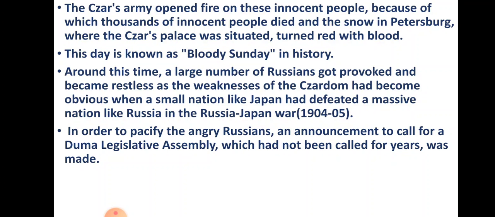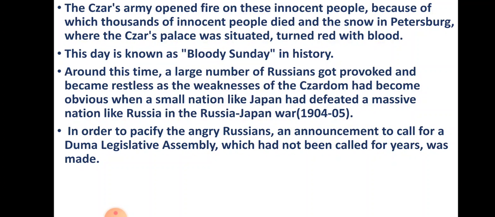So the Tsar's palace turned red with blood. See, there was snow in Petersburg, and in Petersburg there was the palace of the Tsar, and they killed. Because of the blood of these innocent people, that place turned red, and that is the reason this day is known as Bloody Sunday in history. In the last slide I told you the date, it was a Sunday, and this happened on a Sunday.